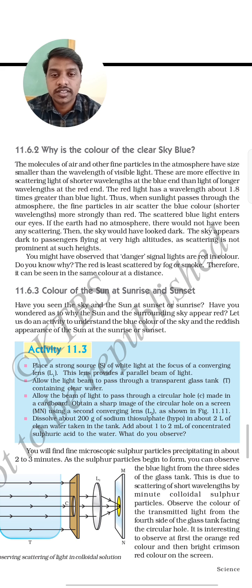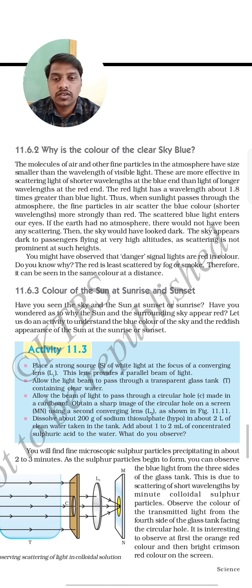Do you know why? Red is the least scattered by fog or smoke. So that's why it can be seen in the same color at a distance. Red light scatters very little in smoggy, foggy or smoky areas, so it does not scatter over a large area. That's why we can see red light from far away, and this is why red light is used in signals for danger.